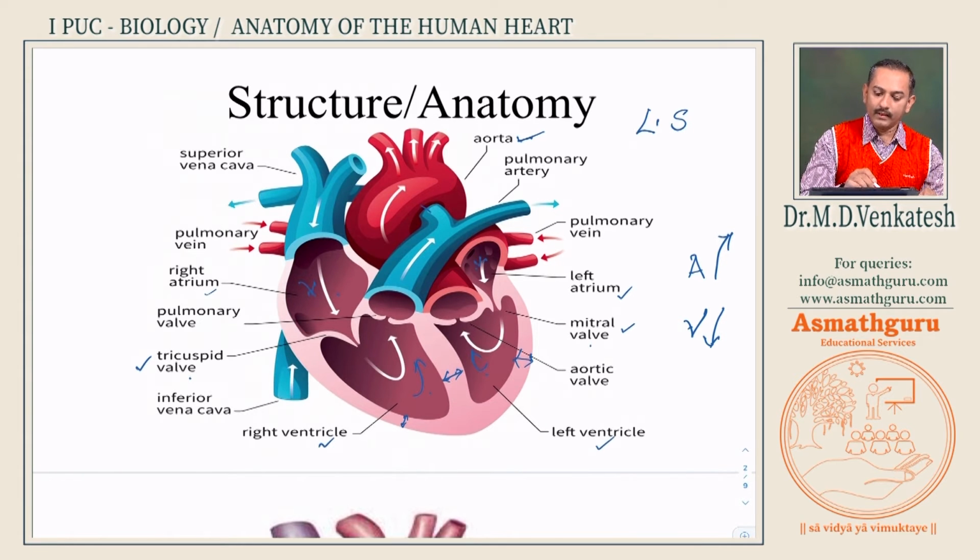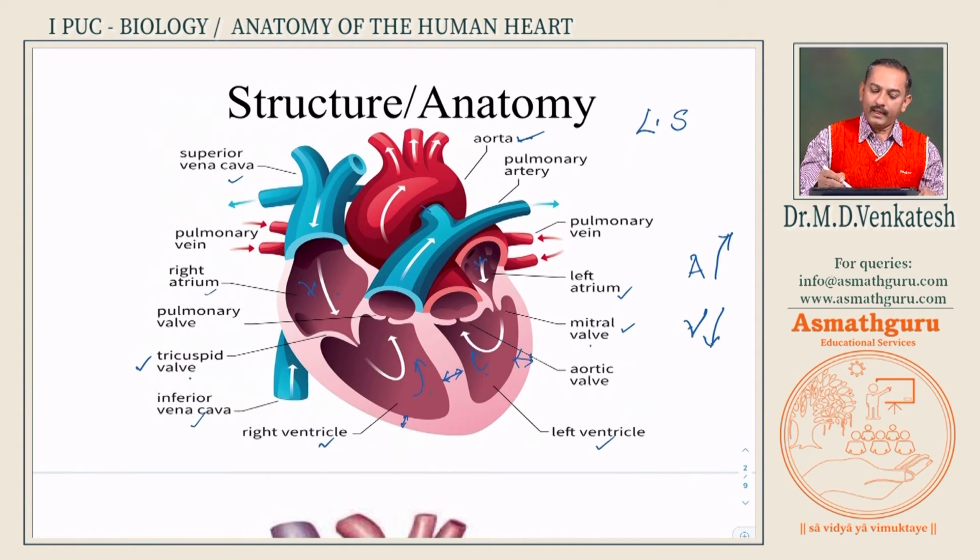So, what are the blood vessels? Entering are the superior and inferior vena cava to the right atrium and the pulmonary vein to the left atrium. What leaves the heart is the pulmonary artery from the right ventricle and the aorta from the left ventricle.